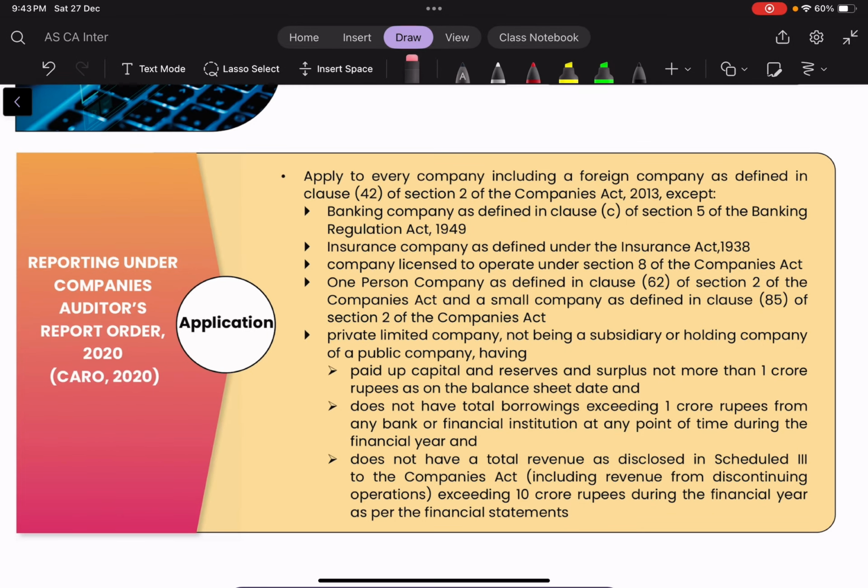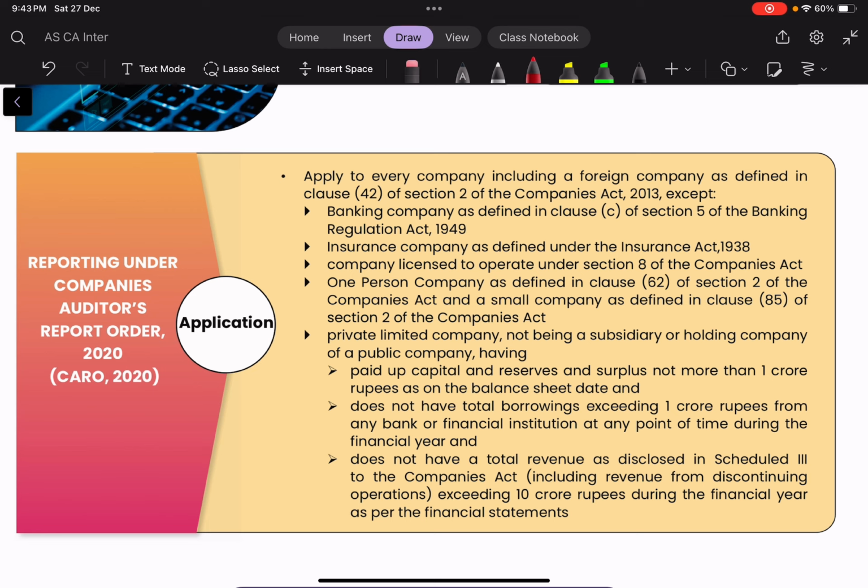Hello everyone, today I am covering CARO, that is Company Auditors Report Order 2020. So now this is the Saransh module of ICAI. This is really good for revision, and this is the revision module which has been provided by ICAI, and from this we are going to revise CARO 2020.